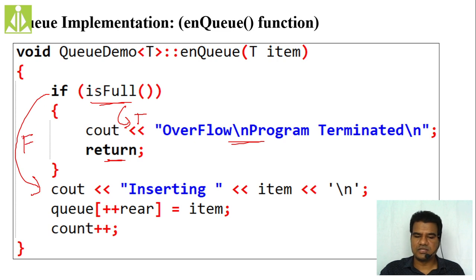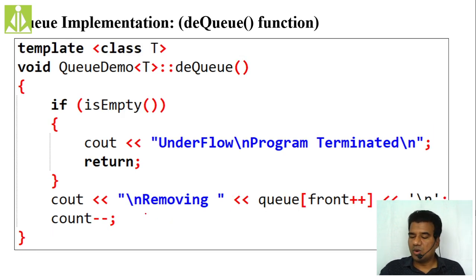If this condition is false, we go to the rest of the statements, that is, we insert the given item at that location. How? By incrementing the rear and inserting the element at that location, and then doing count plus plus. As I told you, we need count because we perform insertion at one end and deletion at another end. This is how we enqueue.